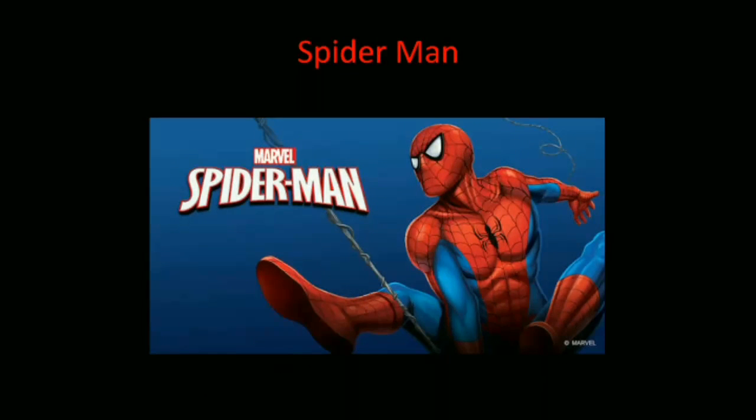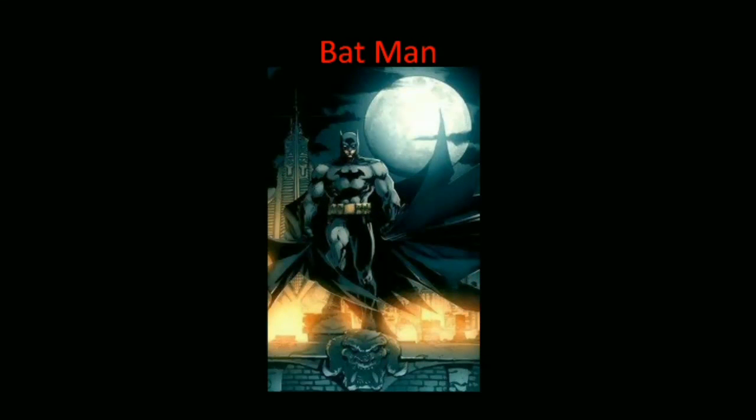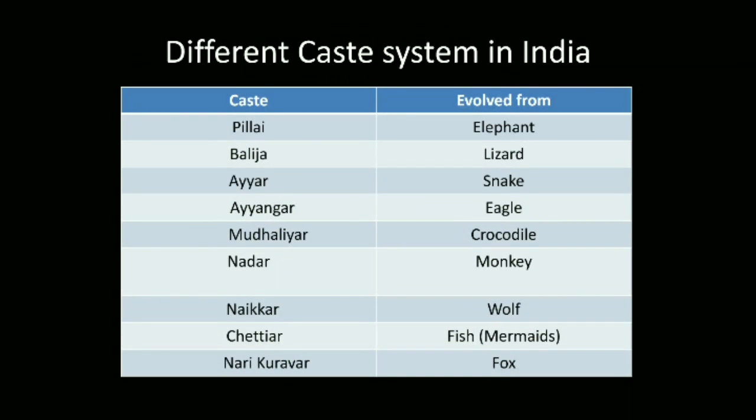According to Hinduism, Spider-Man is a human being evolved from spiders. According to Hinduism, Batman is a human being evolved from fruit-eating bats. In India, a different caste system exists denoting different animals from which they had evolved. At the current age only 2 caste systems exist in the world, and they are the male and female castes.